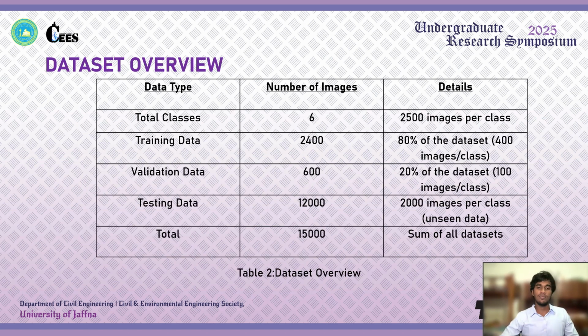So here, let me view our dataset in more detail. In total we have 6 classes. For each class, we have 400 images as training data and 100 images as validation data. And for the testing data, for each class we have 2000 images. So in total, we have 2400 training images, 600 validation images and 12,000 testing images. And altogether we have 15,000 images for this research.